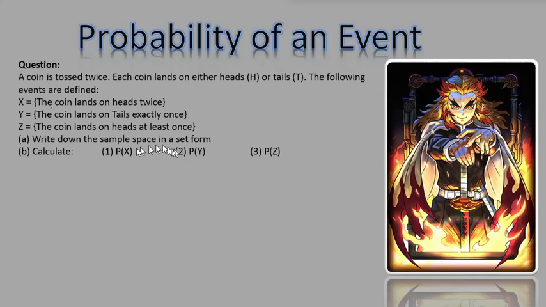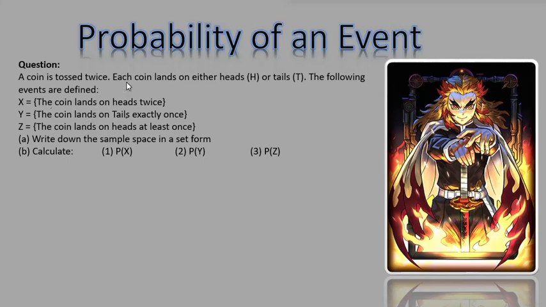Here's the next question. This question says, a coin is tossed twice, each coin lands on either heads or tails, right? The following events are defined. Now, this is a tricky one. You have X, whereby the coin lands on heads twice. You have event Y, where the coin lands on tails exactly once. And then you have event Z, whereby the coin lands on heads at least once.